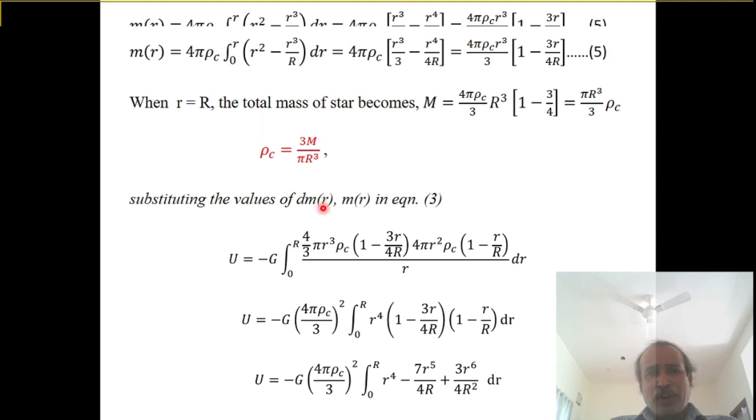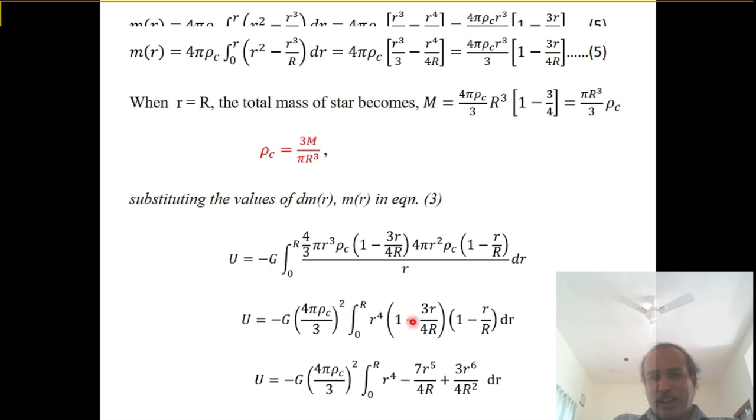Substituting the value of dm of r, m of r, in equation 3. So now substituting m of r from equation number 5, dm of r from equation 1, and rho c, in equation 3. This is nothing but the integral of m of r dm of r divided by r, with 4 by 3 pi R cubed rho c taken outside the integration.